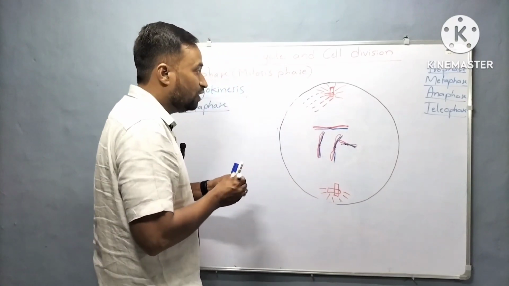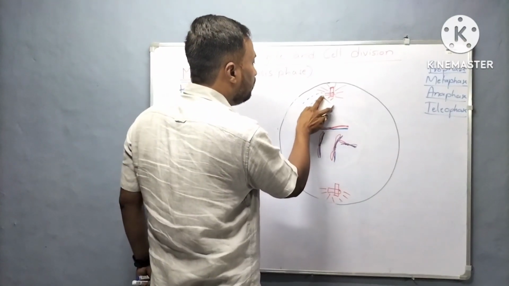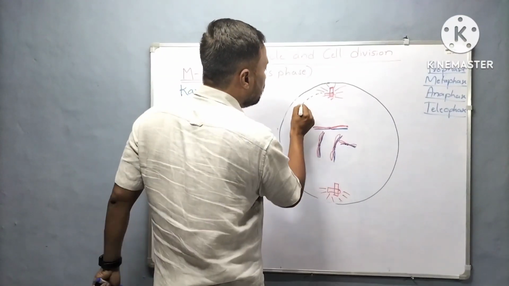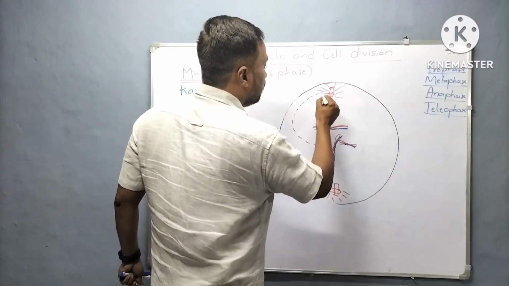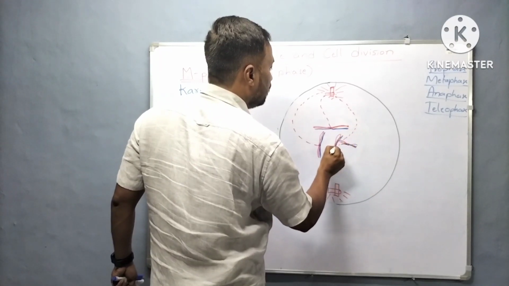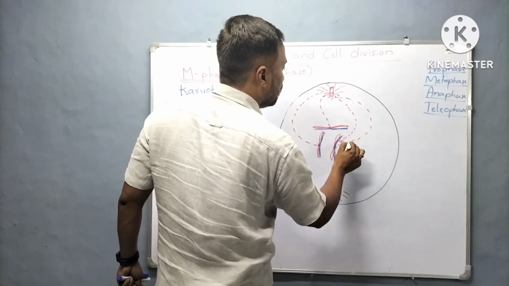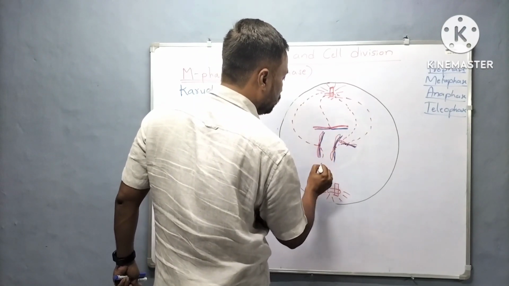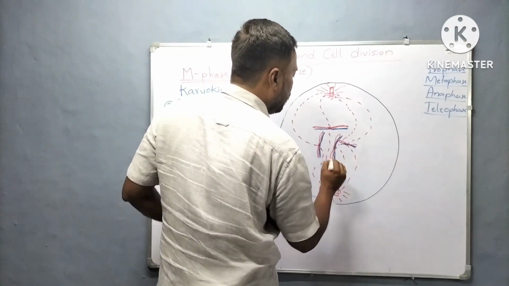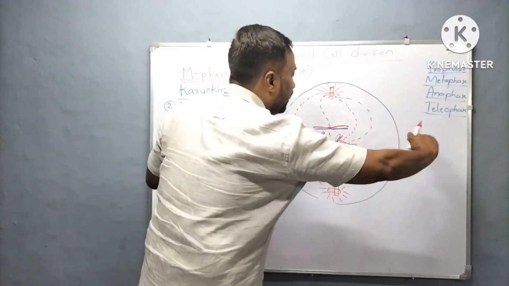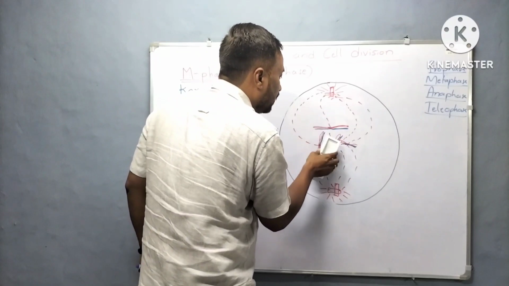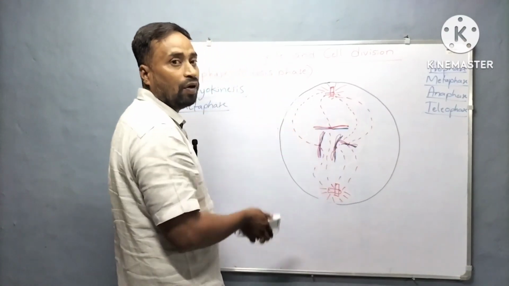This is also one of the important key features regarding the metaphase. And one more thing is that spindle fibers get attached to the centromere of the chromosomes and pull them, making them align in a central equatorial plate.